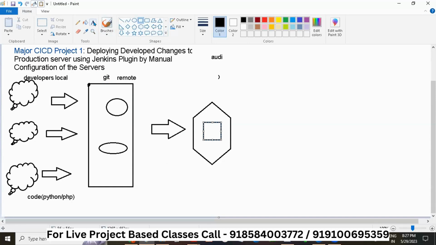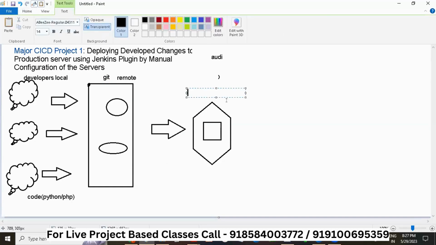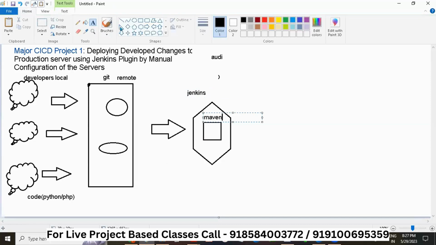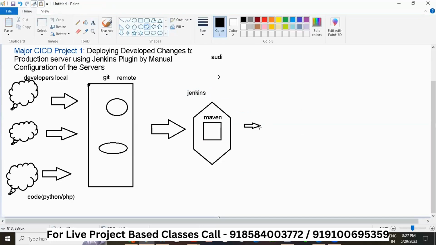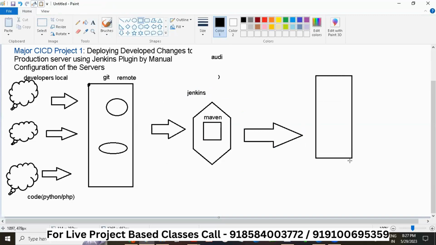This is called Jenkins. What will happen? The code will be built here. There is something called Maven, which will build the code and then ship it to somewhere which is called the showroom.